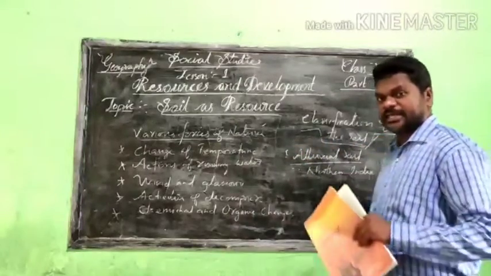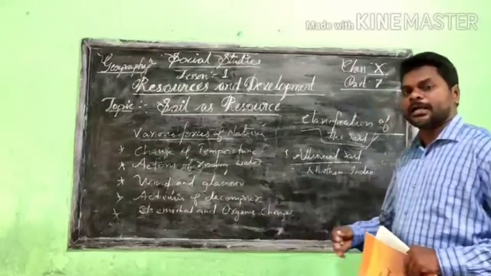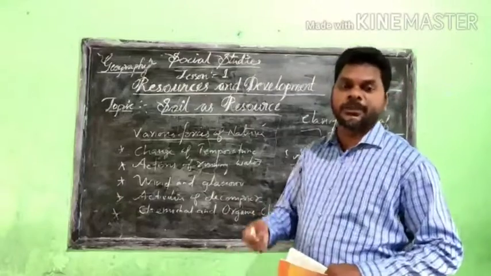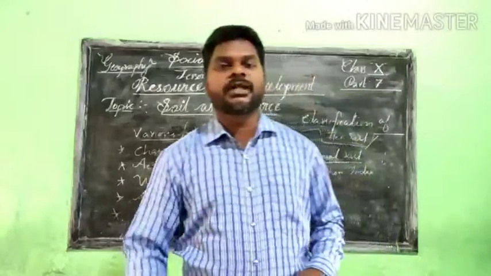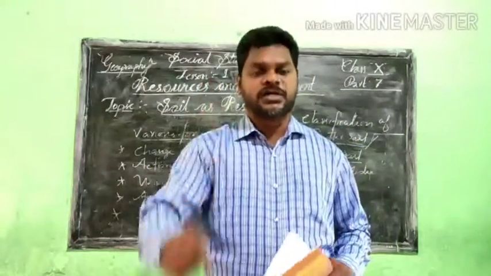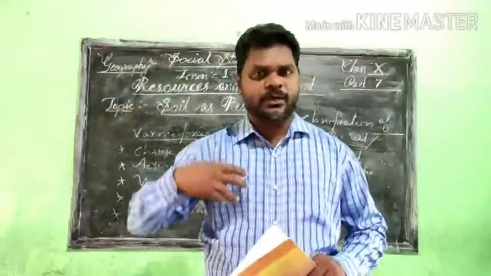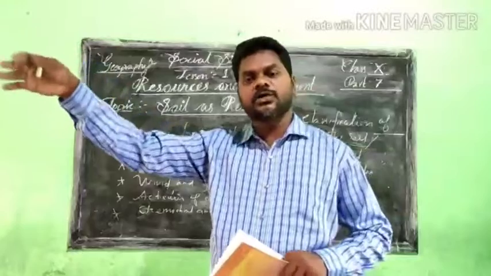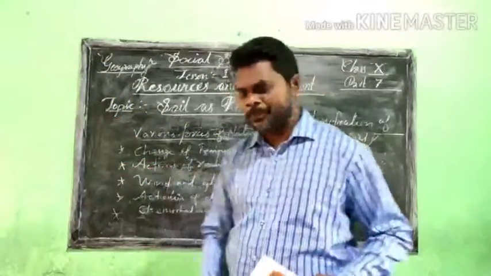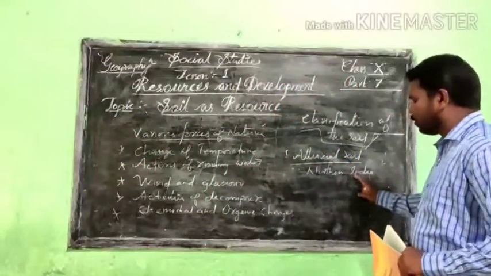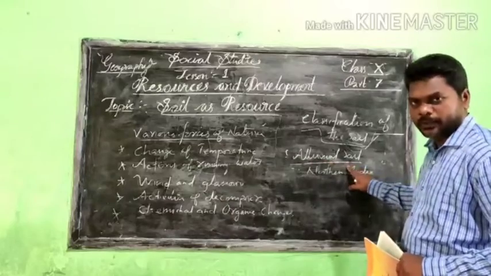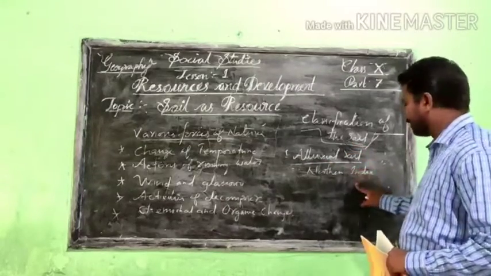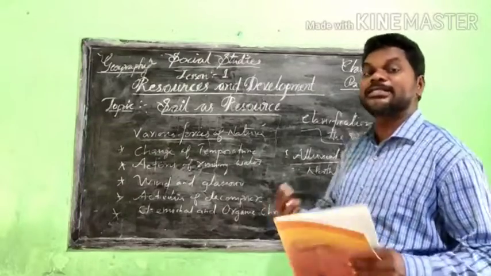Why is the whole northern area spread with alluvial soil? Because of the drainage system of the Yamuna, Ganga and Brahmaputra. These are the main rivers, and they bring silt and all the fertile material from the mountain areas towards the plain area. That is why we find alluvial soil almost throughout the northern area. Are you clear what I am saying? Alluvial soil is mainly found in the northern parts of India because of the drainage system of India.